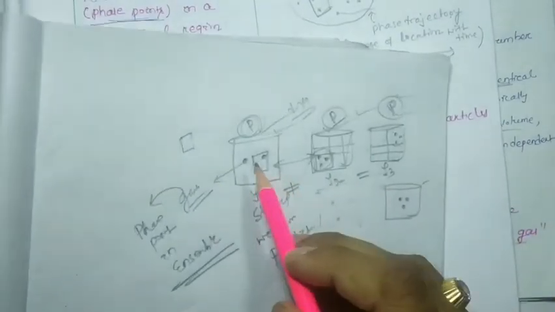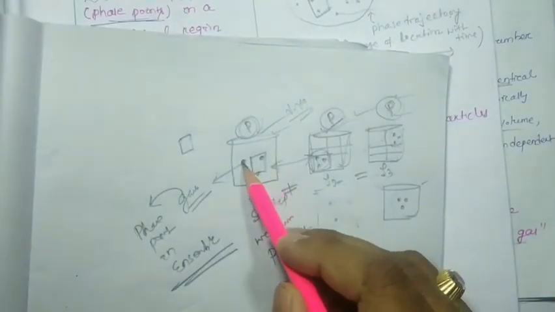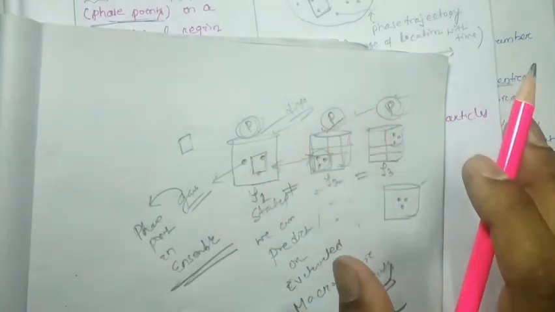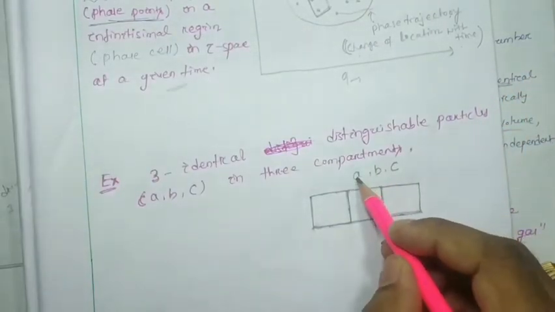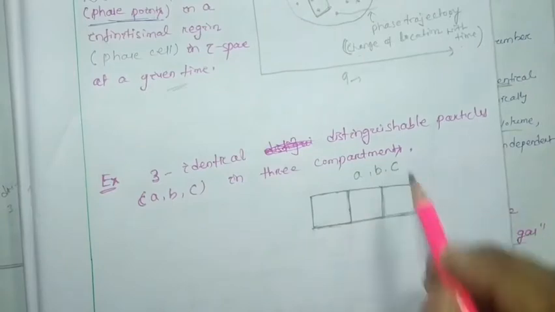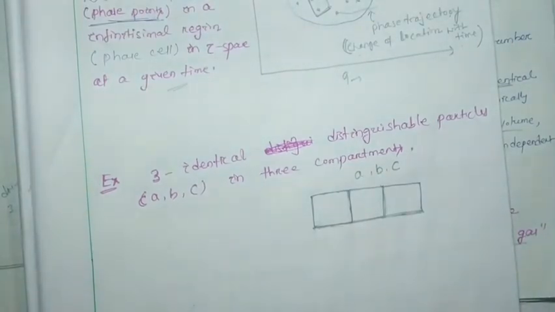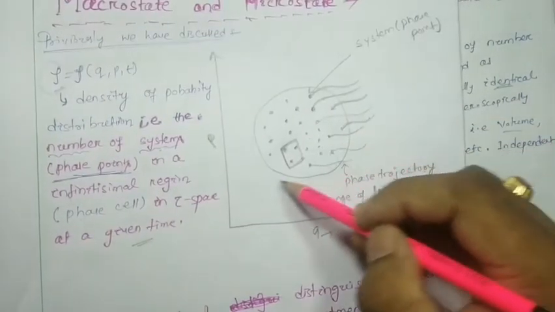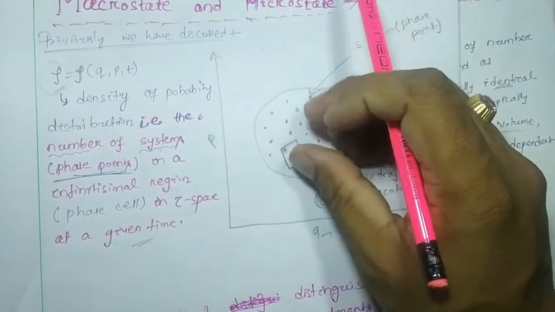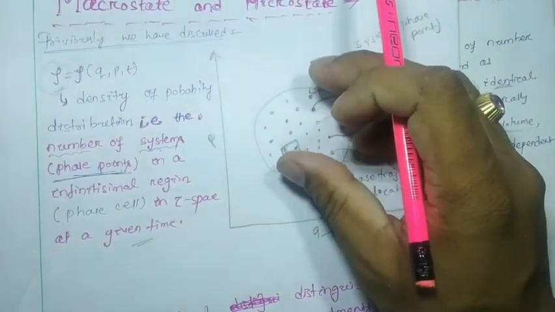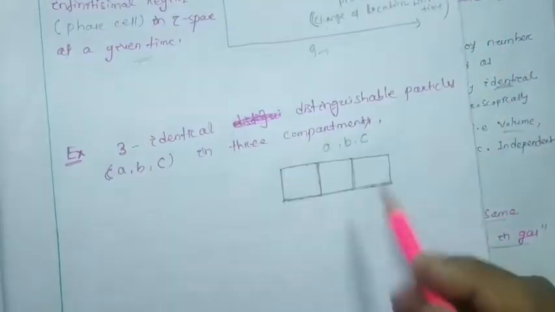Here these particles are not distinguishable, but we are going to consider in a generalized way that the distinguishable particles are A, B, C. That means this whole ensemble, I am going to decrease its size.